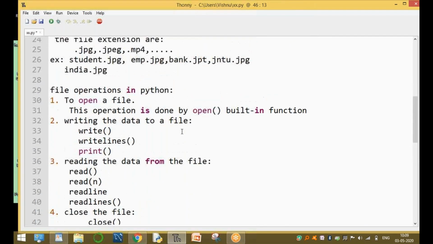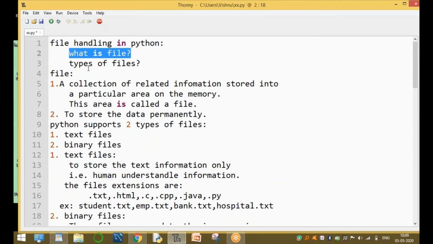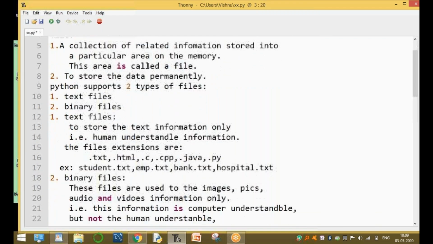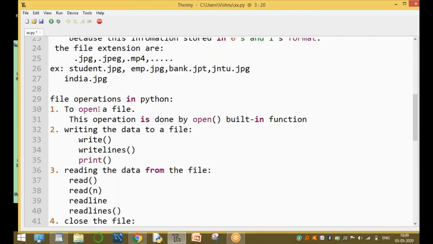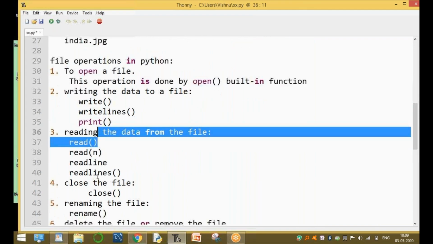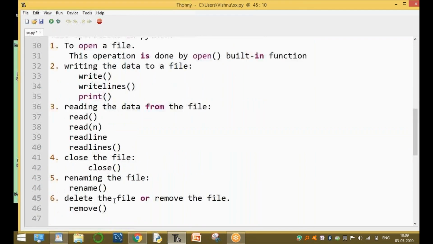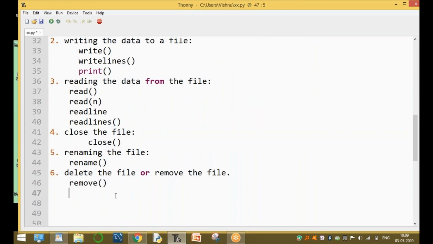Okay, guys, up to here, clear for all of you? What is a file and types of files. Today's agenda, what is a file and the types of files, is completed. And the file operations are opening, writing, reading, closing, renaming, and deleting the file. Up to here, clear for all of you?